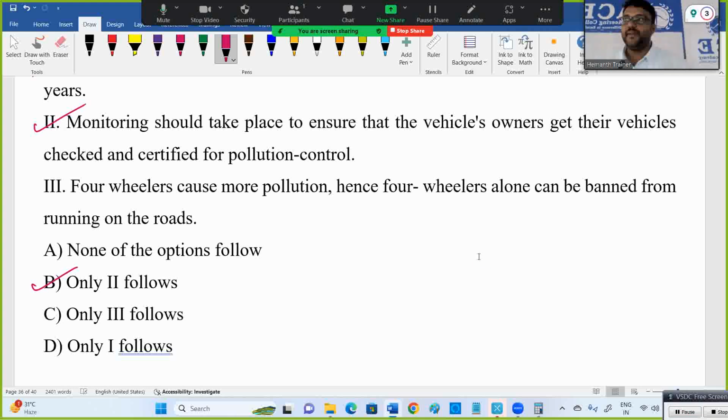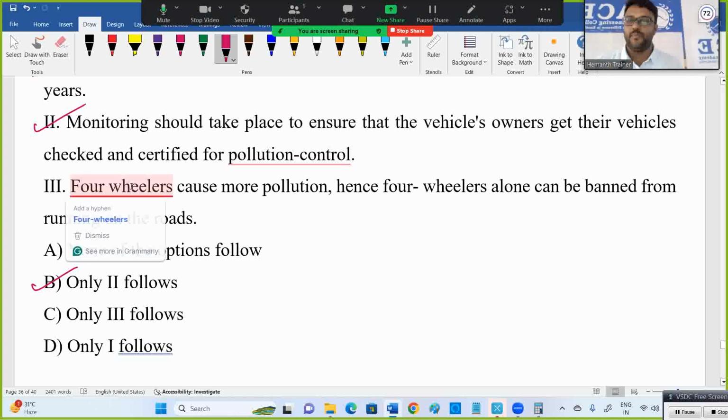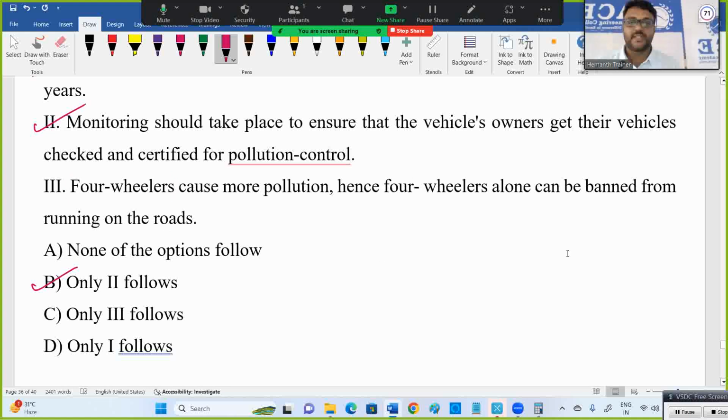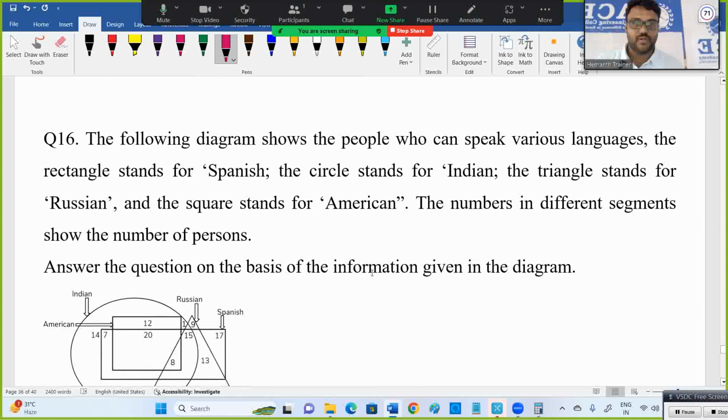Second one, okay. Maybe we'll set some value for pollution control. If that vehicle's pollution is beyond that, we'll ban those vehicles particularly. It's not banning all. Certain things, let's say only BS6 engines allowed, that's less pollution, or maybe only electric vehicles allowed. Some criteria we need to bring, because two-wheelers or four-wheelers are allowed to make sure people come on time to office. There are a lot of benefits regarding that. So we should not create other problems.